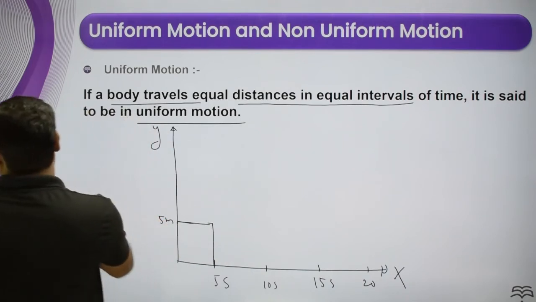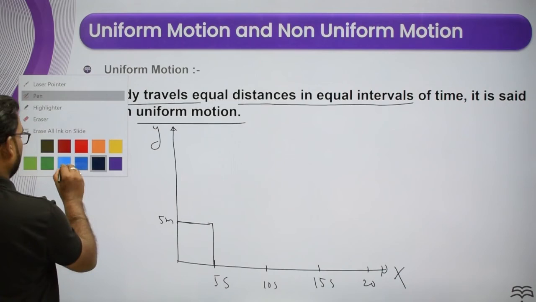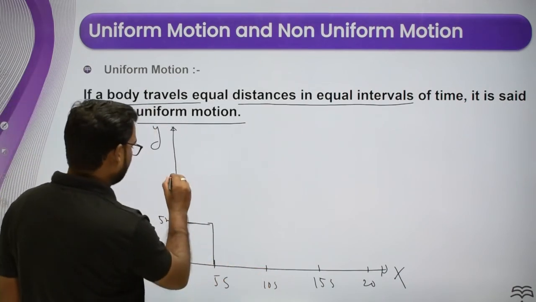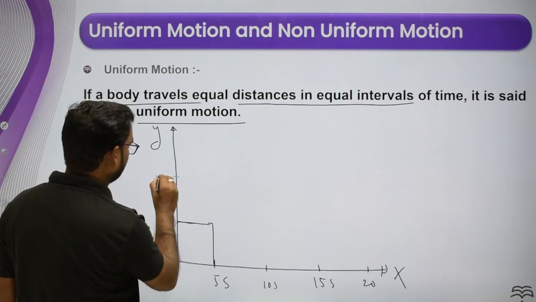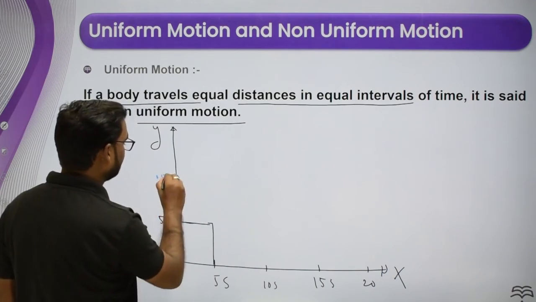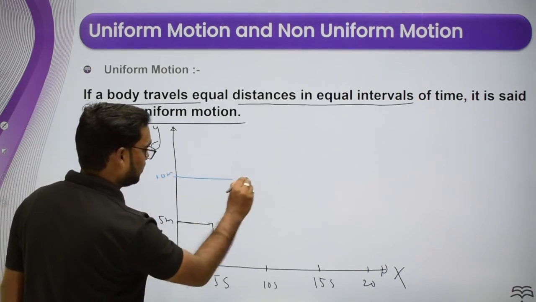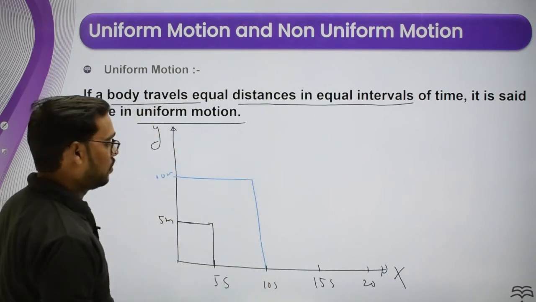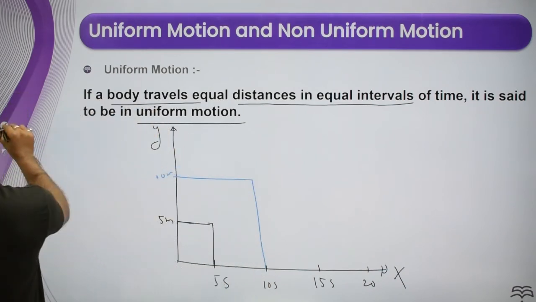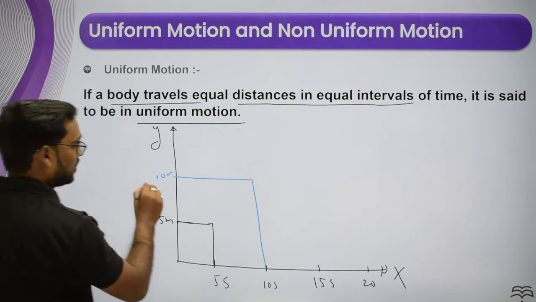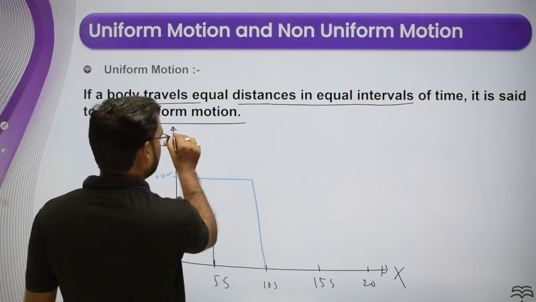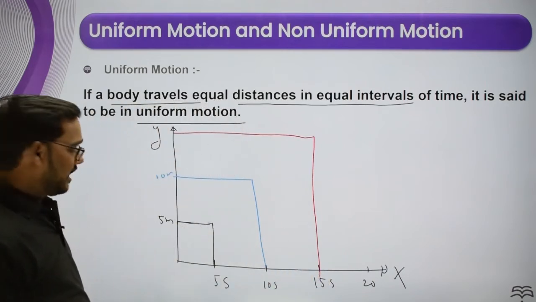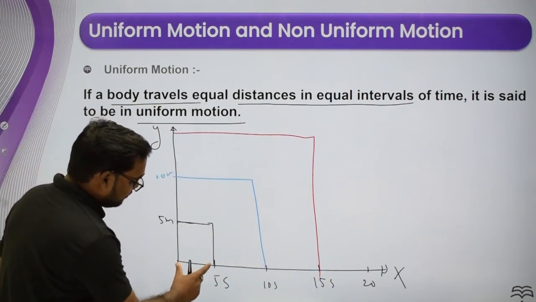Okay. Now move to the next interval. At t equal to 10 seconds, the position of the particle is somewhere here. This is 10 meter. Now you can draw the graph. Okay, in the next interval, you can say that this is the next point. Now you can see over here the first interval.